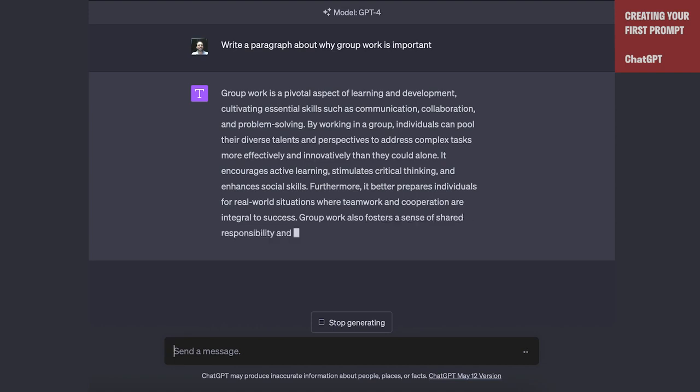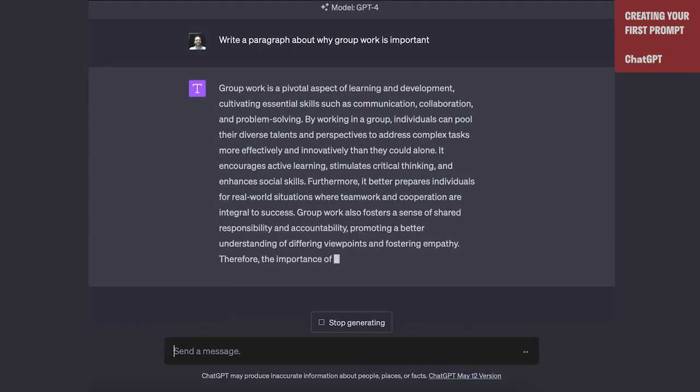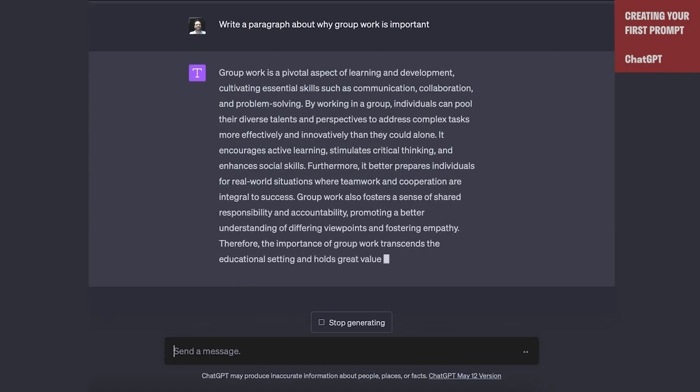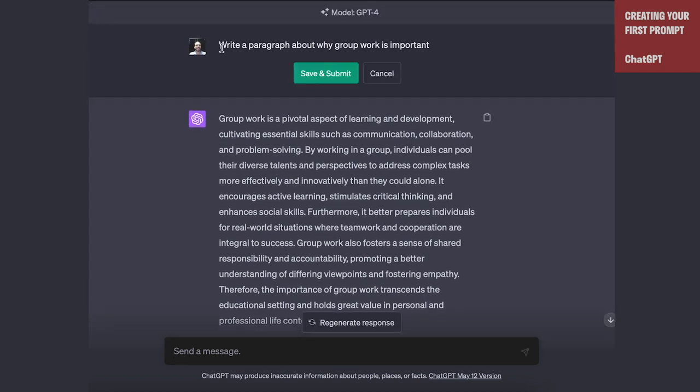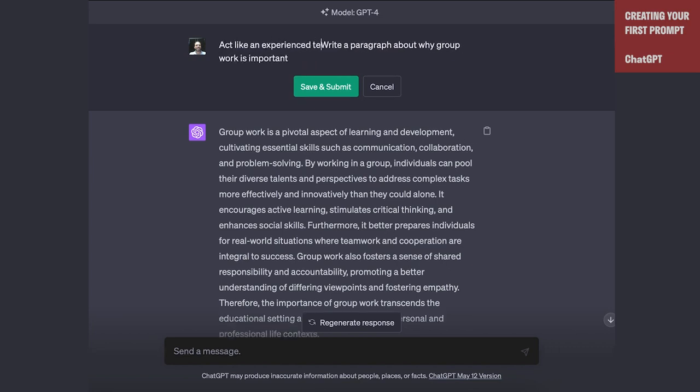it doesn't know what context to use, what perspective to write this from. So the first thing that we can start to do is we can add context and perspective. So we can say, act like an experienced teacher. Write a paragraph about why group work is important.